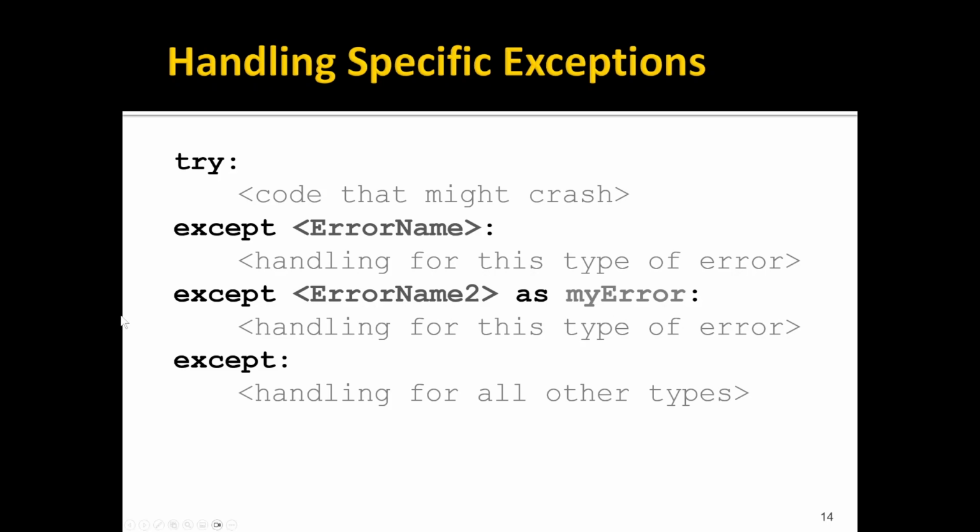We can distinguish between multiple different types and handle each one accordingly. If we'd like, we can also put the exception itself into a variable. For example, if we wanted to print out the error while still handling it gracefully, the syntax for that is except and then the type of exception. Then we use the keyword as and then some variable name. So here I called it my error. So if that's the variable name, then inside this block of code, if I refer to my error, I could say print my error, for example, then we can print out the error that occurred without our code screeching to a halt.